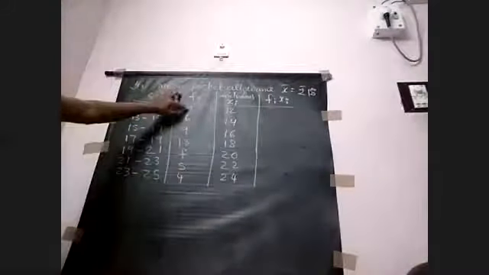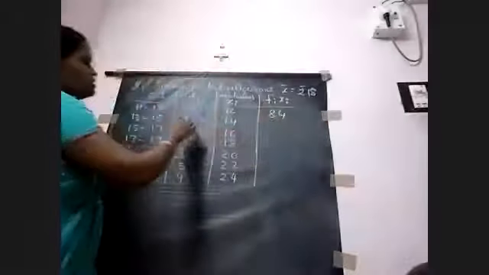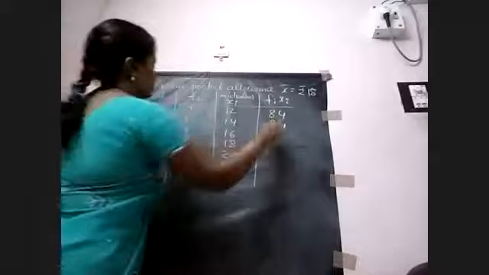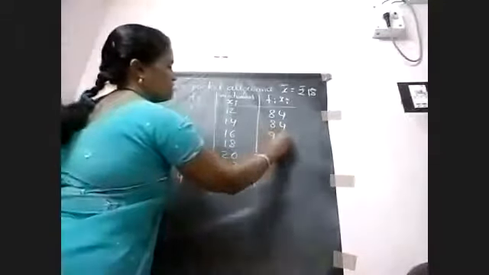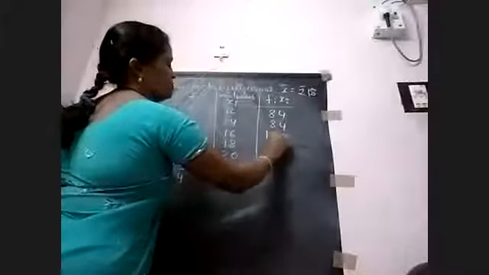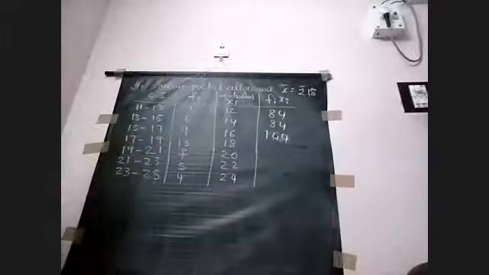So what are fi xi here? 7 12s are 84, 6 14s are 84, 9 16s are 144, 13 18s are 234.